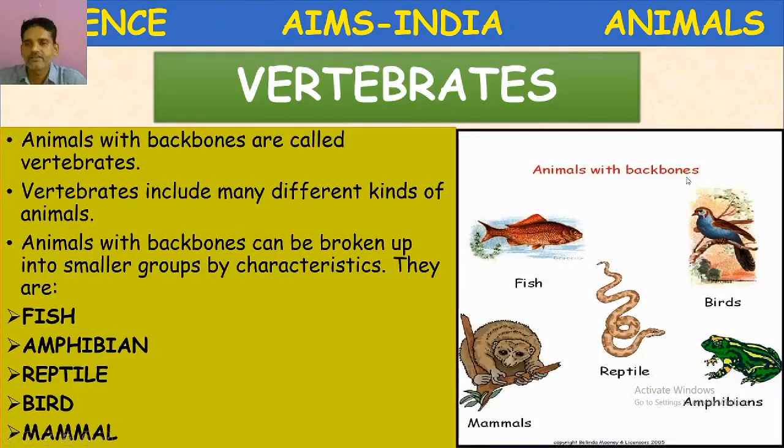Vertebrates. How many groups are there in the vertebrates? Five. Based on the characteristics, vertebrates are grouped into 5 main types: fishes, amphibians, reptiles, birds, mammals. Once again, I repeat some basic characters.